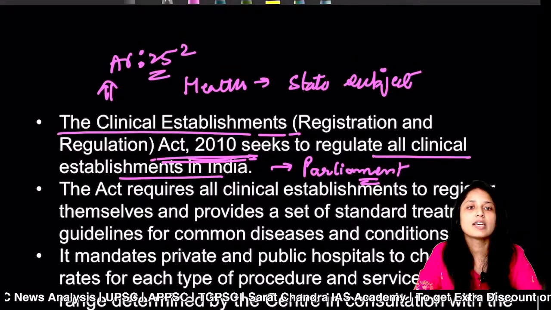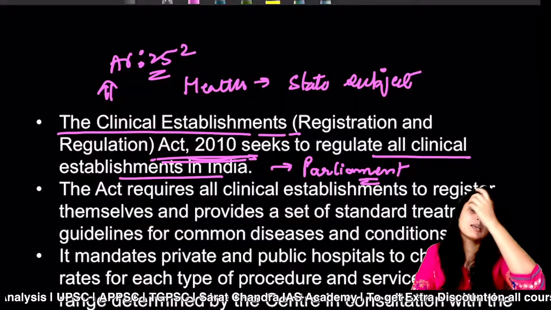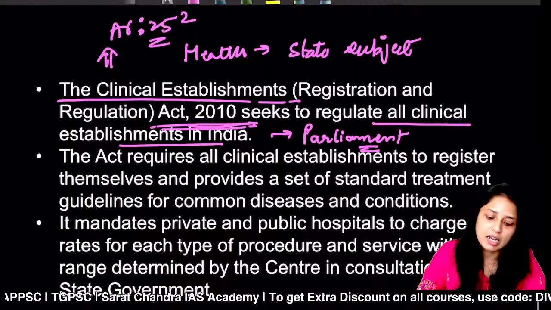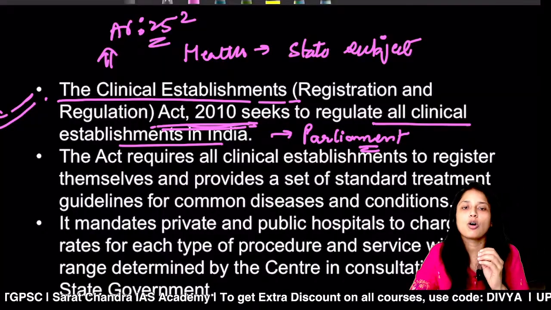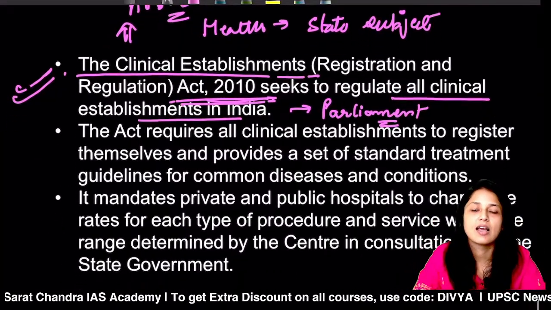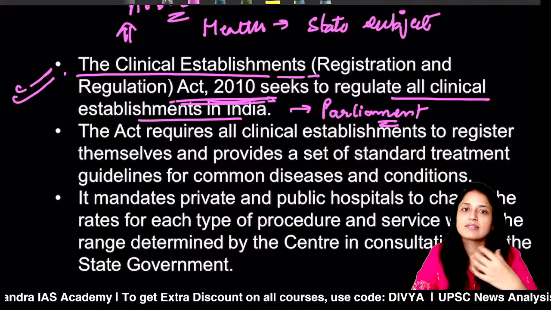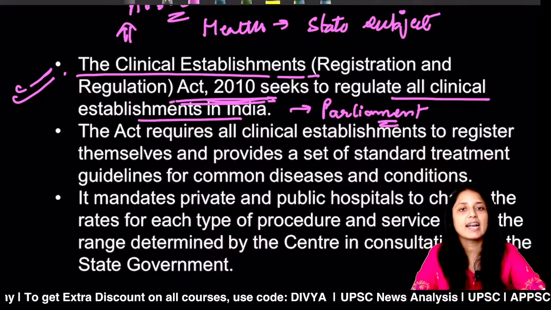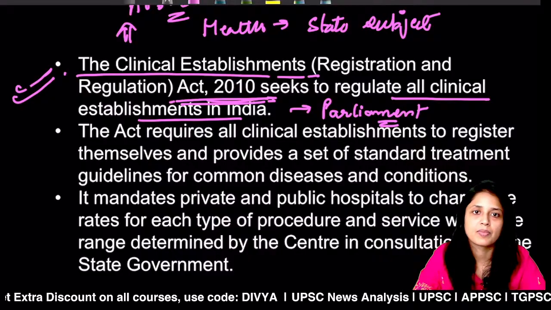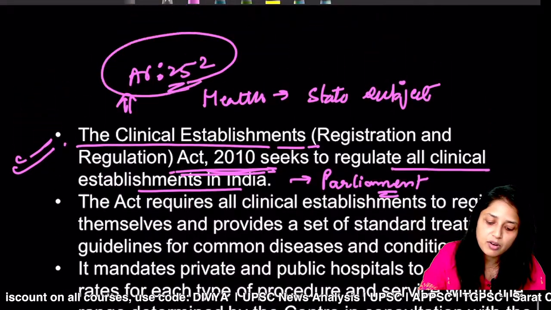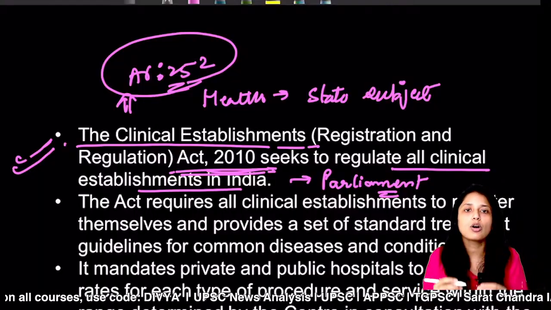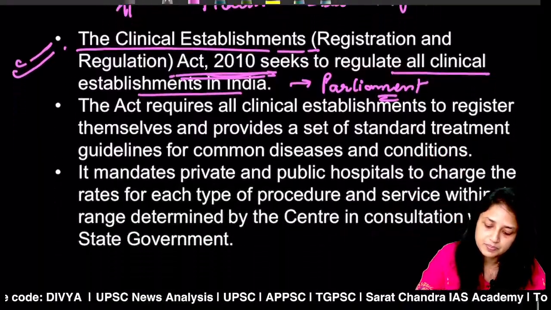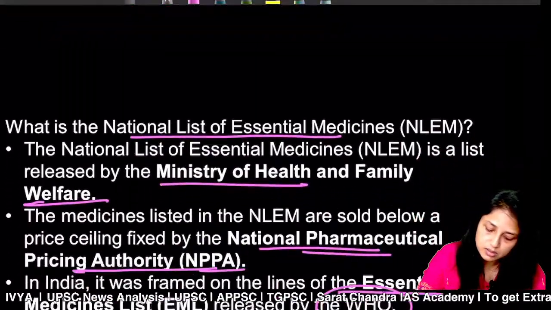What does Article 252 say? Two or more than two states can request the Parliament to make a law on a subject which is part of the state list. So here, the government has made this act, and this act is not automatically applicable to all the states in India. Whenever any state passes a resolution that we agree that Parliament will make an act on this particular subject, this act will be applicable on those states only. So here you must remember the power of Parliament under Article 252, that two or more than two states can request the Parliament to make a law on a particular subject. Okay, so I think this was done.